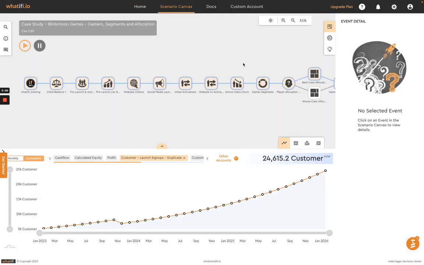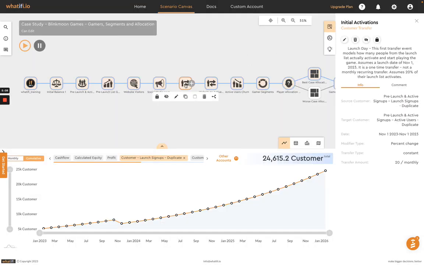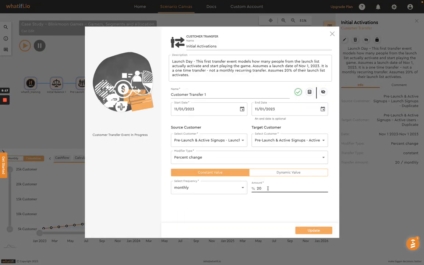Back to our events over here. Then we have our initial activations. So we're assuming that when the game goes live in November, that maybe 20% of our initial players that have signed up will actually start to play the game itself.